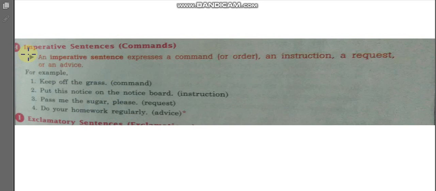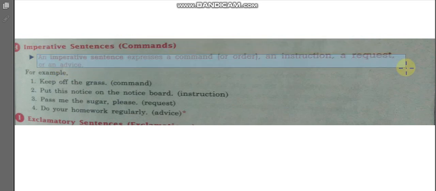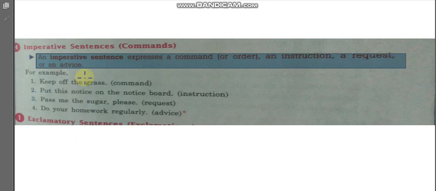Now, our third type is imperative sentences. An imperative sentence expresses a command, an instruction, request or an advice. My dear students, imperative sentences you all have read and I am also explaining it. Imperative sentences are those sentences which give us a command, or command means an order. It gives us any instruction, any suggestion or a request or any kind of advice.